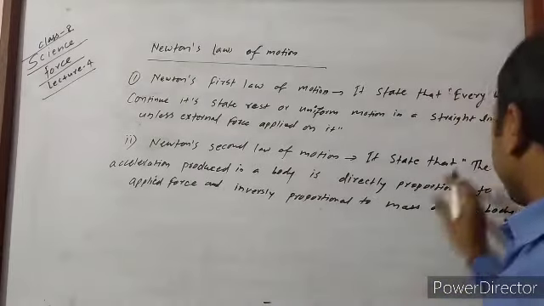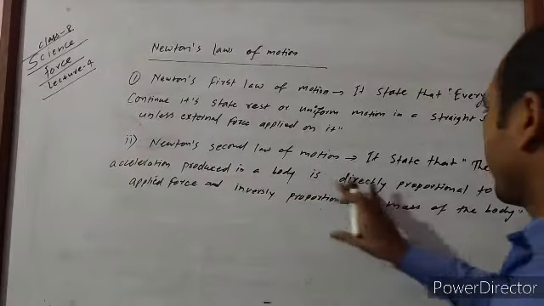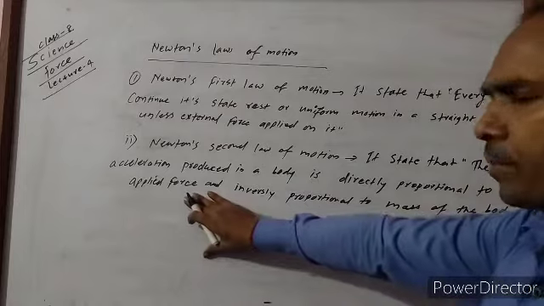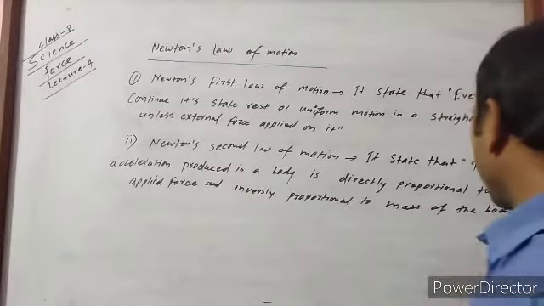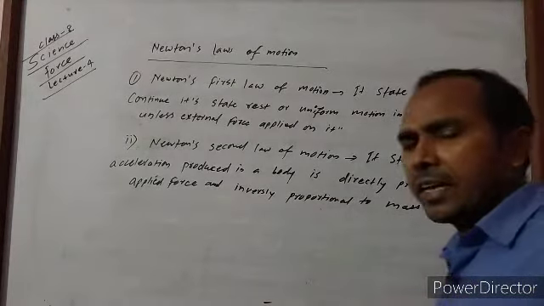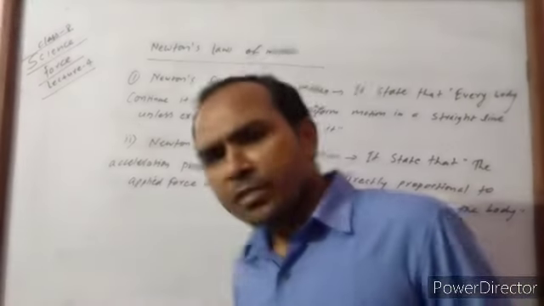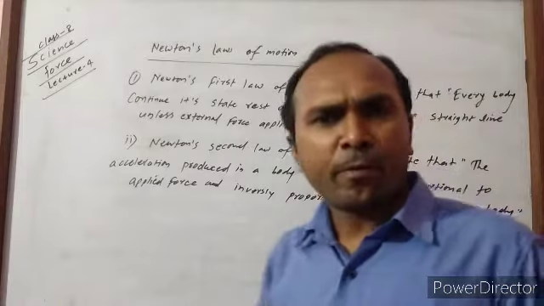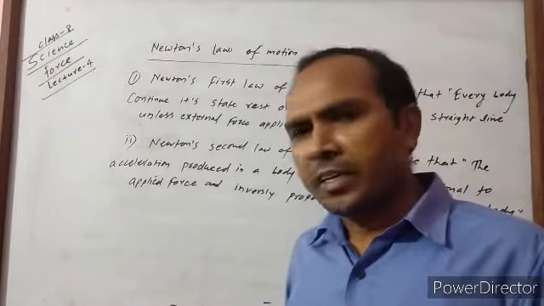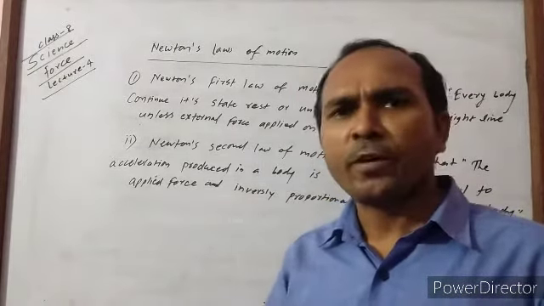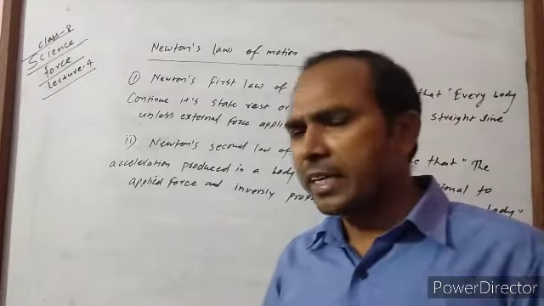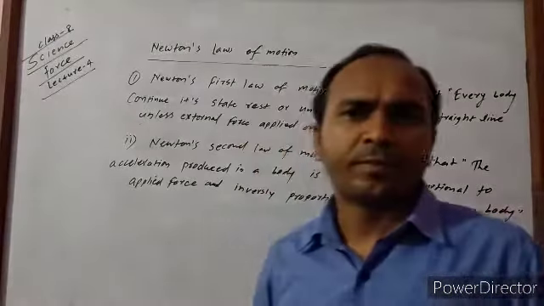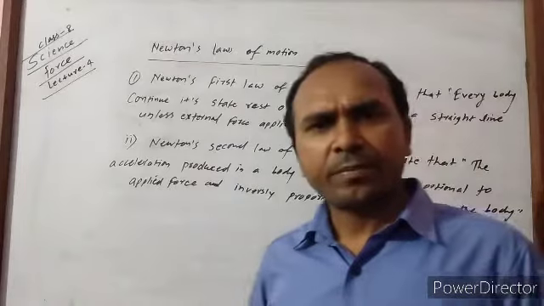Newton's second law states that the acceleration produced in a body is directly proportional to the applied force and inversely proportional to the mass of the body. Like when a body is moving with a certain velocity and we apply force in the same direction as the movement, then there is a change in velocity.